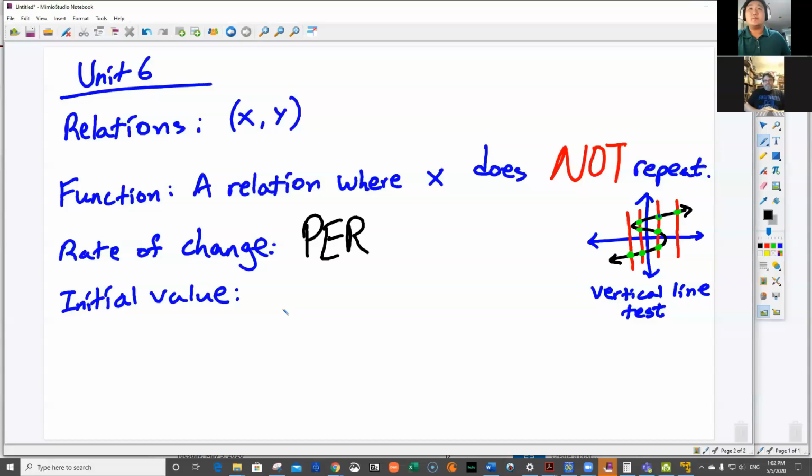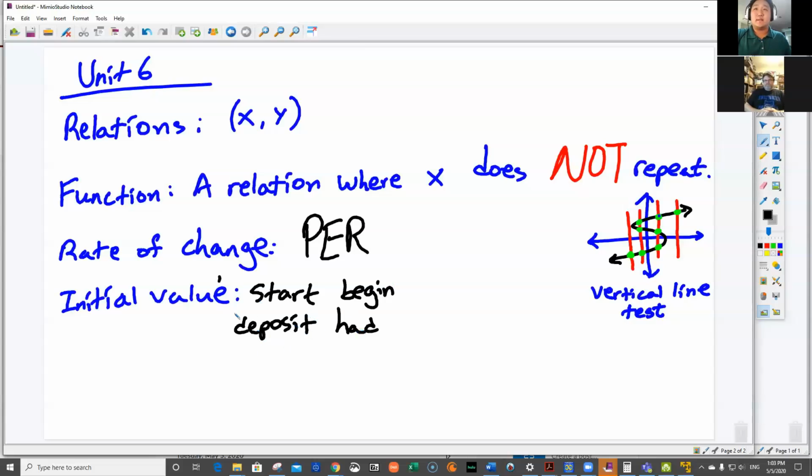Initial value is some of those words like start, begin, deposit, okay, or had. Like, for example, Mr. Kim had $5. He deposits or he earns $3 per day. Okay. Now I used both of these words, but here's another example with the word deposit.